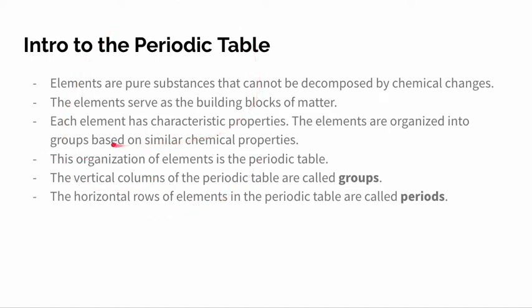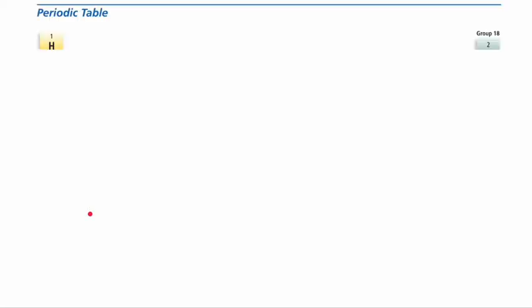Let's move on to the periodic table. The elements are pure substances that cannot be decomposed by chemical changes. The elements serve as the building blocks of matter. Each element has characteristic properties. The elements are organized into groups based on similar chemical properties. This organization of elements is the periodic table. So let's get into it.